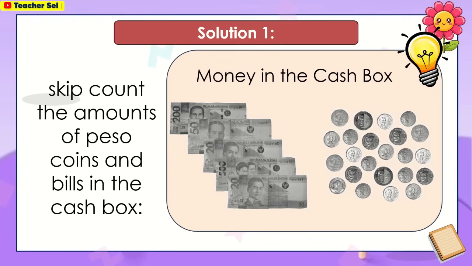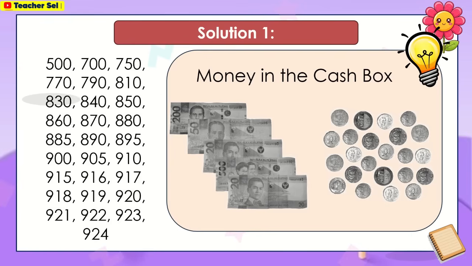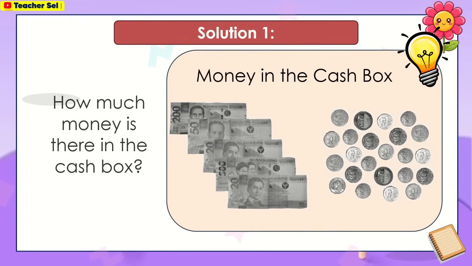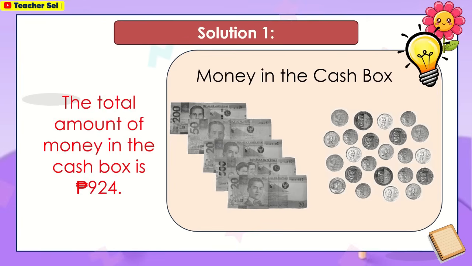Skip count the amounts of peso coins and bills in the cash box. How much money is there in the cash box? The total amount of money in the cash box is 924 pesos.